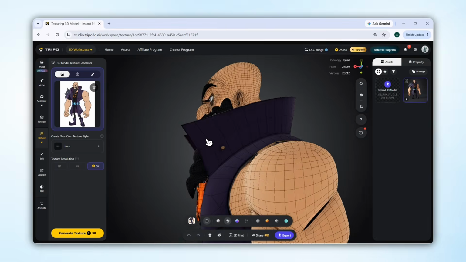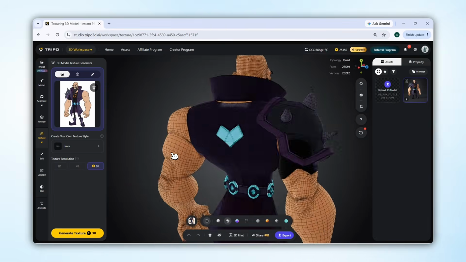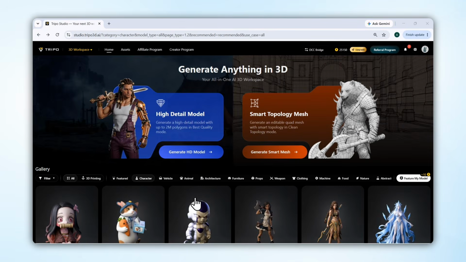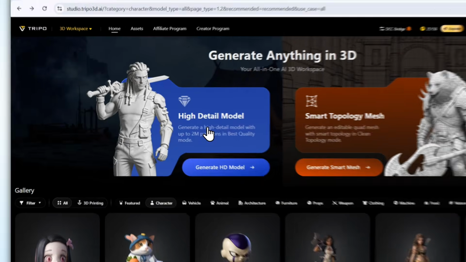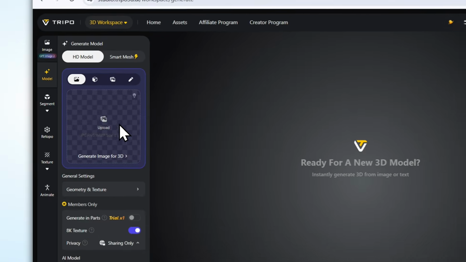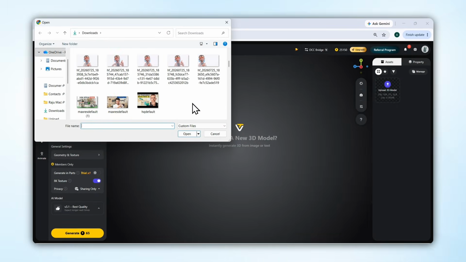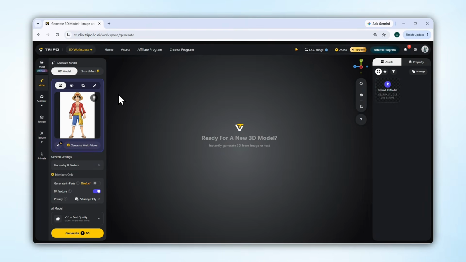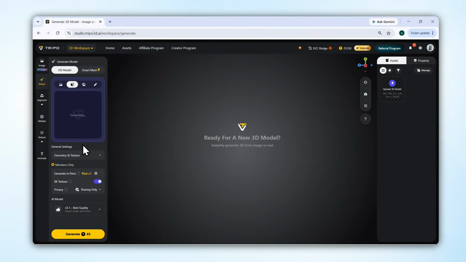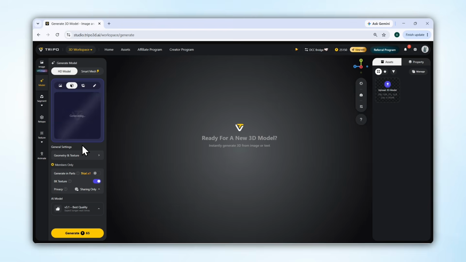Now let me show you how you can convert any 2D cartoon image into a 3D model with just a single click. For this, go back to the homepage and click on the High Detailed Model option. Since I already have the character image ready, I don't need to generate a new image here. I'll simply upload my image. After that, you'll find the Generate Multi-View option here, so I'll click on it. What this does is Trippo AI will generate 3 to 4 different angles of your image. This helps the AI understand the character from every side, which could make the final 3D model even better.